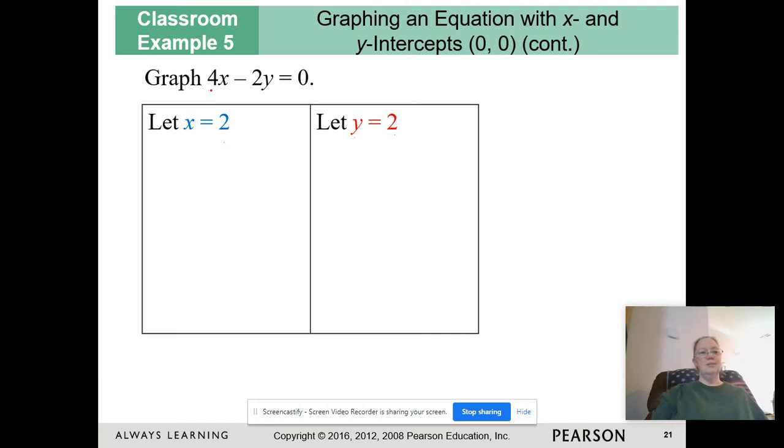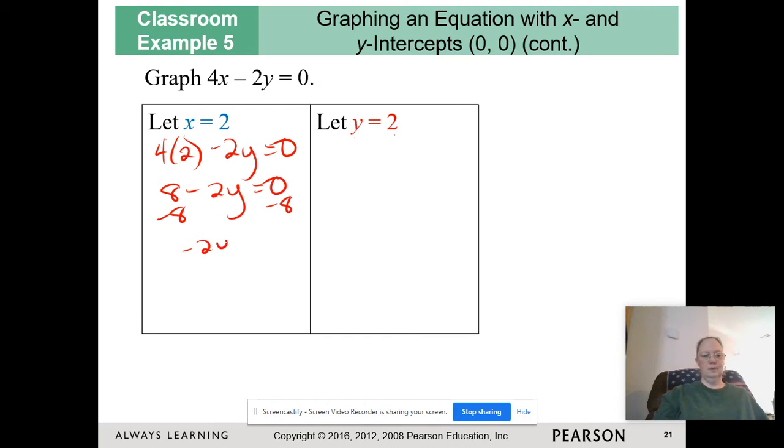Okay? So plug in x equals 2. 4 times 2 minus 2y, and we get 8 minus 2y is equal to 0. And divide by negative 2, and we get y is equal to 4. So we have the point 2, 4.